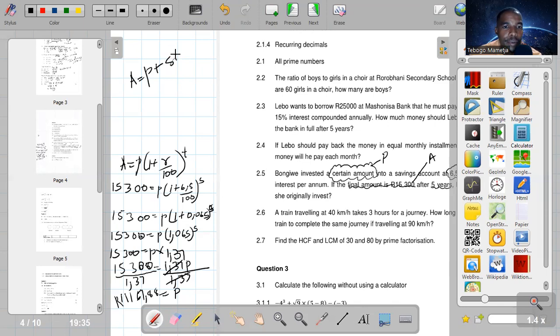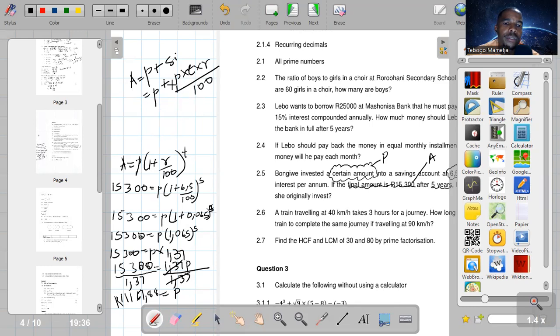And you know now that the formula for simple interest is the principal amount multiplied by time multiplied by the rate of interest, all over 100, right? So this is how this one should be done.